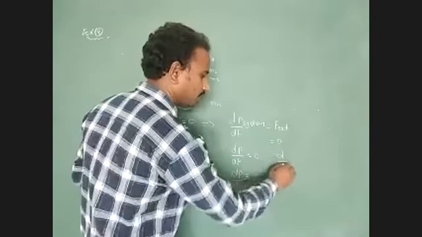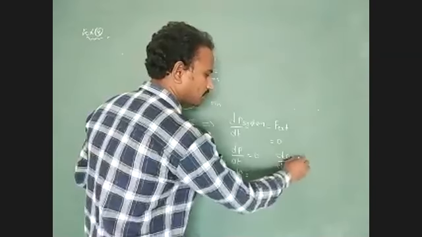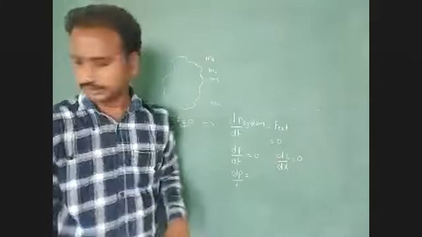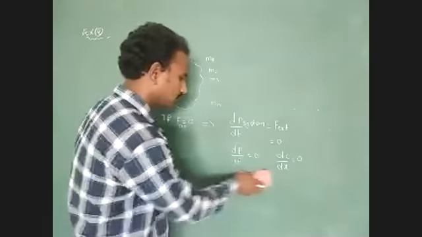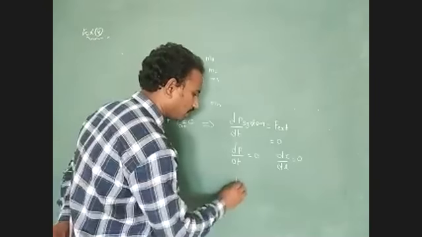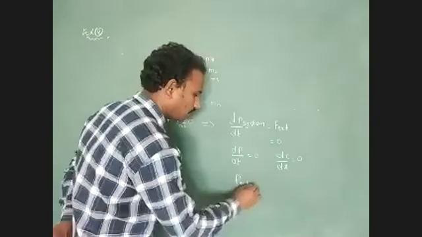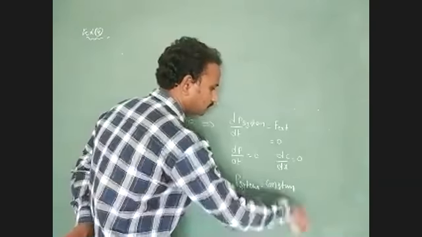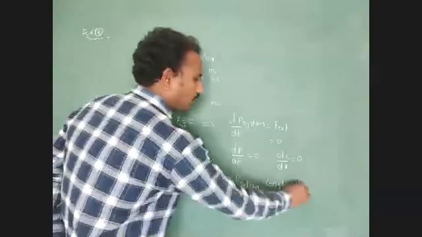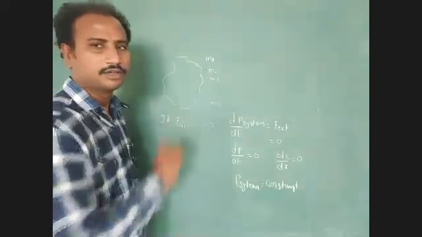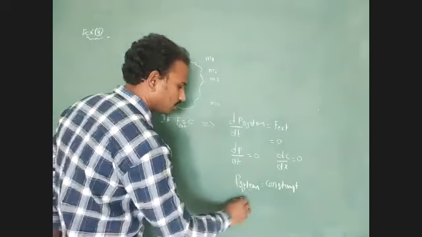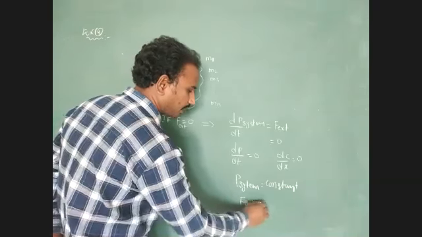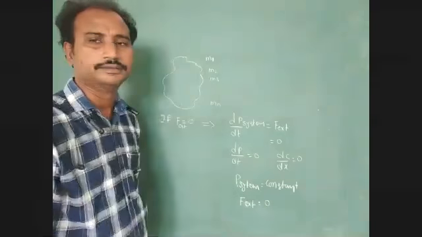Here d by dx of a constant equals 0, so momentum equals constant. Just identify this point: total momentum of the system equals constant. The total external force acting on the system equals 0.